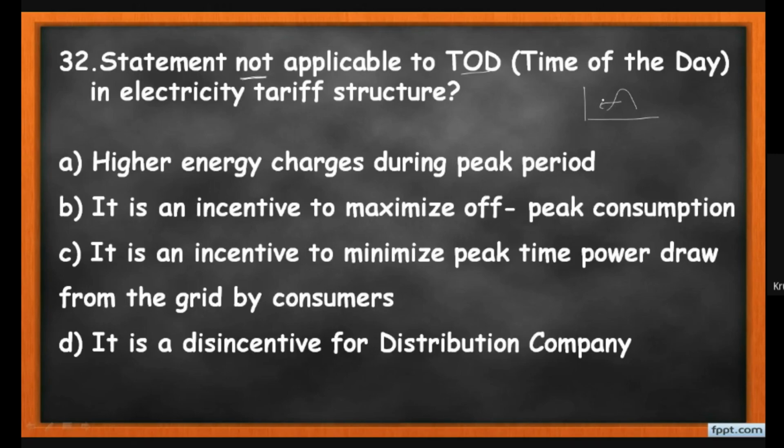Means the time of day tariff is to shift the maximum demand from the peak to the off-peak hours by giving some incentive to the consumers. So options A, B, and C are correct, and option D is not applicable to TOD. So the correct answer over here is D.